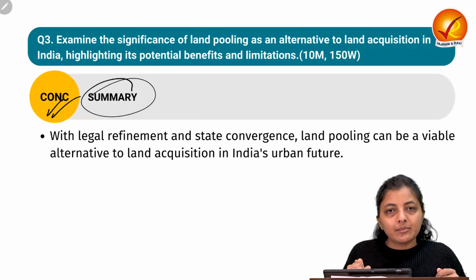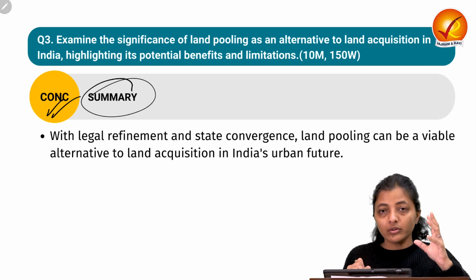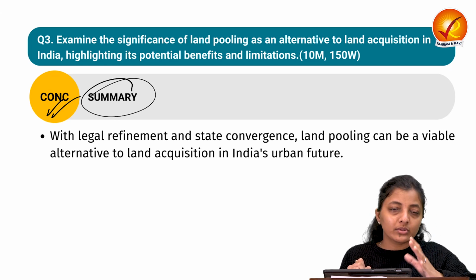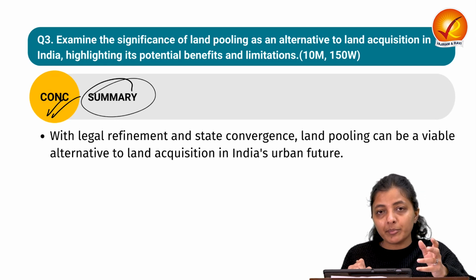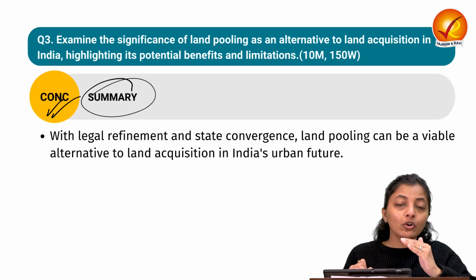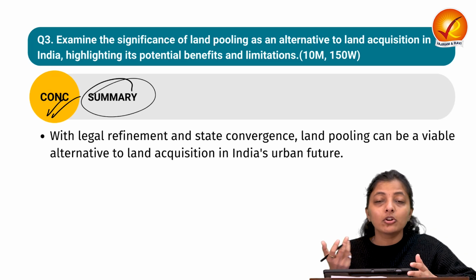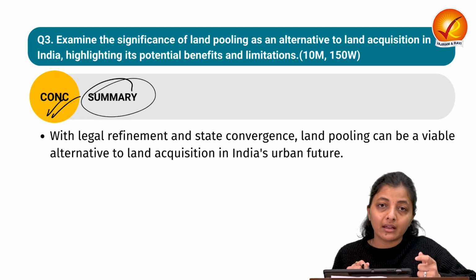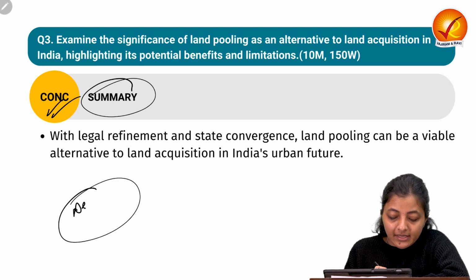Conclusion: you can write some summary, that we need to make the transparency process more accountable to the people, so that people have trust in the government. Otherwise, they fear that once the government takes our land, it might not give back whatever we are demanding. Take the example of Delhi's DDA.